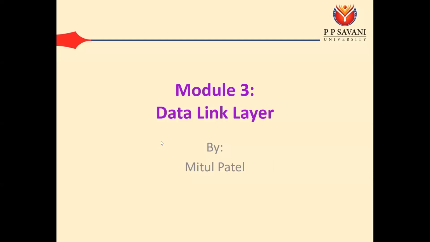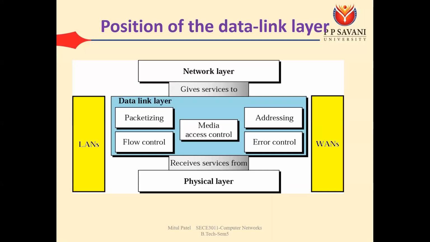So today we are talking about module number 3, that is the data link layer. We know that the data link layer is above the physical layer and below the network layer. It takes the service from the network layer and provides the service to the physical layer. It captures the packet from the network layer, adds addresses to the packet, creates a frame, and the frame will be sent to the physical layer. The physical layer converts all the bits into electromagnetic signals, and the signal will be transmitted to the medium. At the receiving side, the physical layer receives those signals, creates bits from the signals, creates frames from the bits, and the frame will be sent to the data link layer at the receiving side.